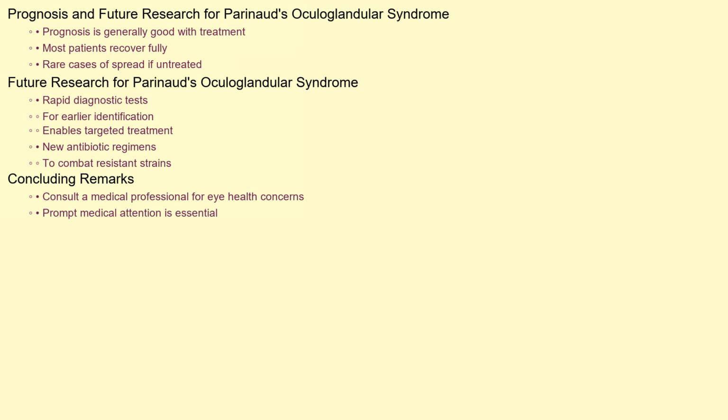The prognosis for Parinaud's oculoglandular syndrome is generally good. With prompt and appropriate treatment, most patients recover fully without any long-term complications. However, in rare cases, if left untreated, the infection can spread to other parts of the body. Recent research is focused on developing more rapid and accurate diagnostic tests for identifying the causative agents of POS, allowing for earlier and more targeted treatment. Studies are also exploring new antibiotic regimens to combat resistant strains of bacteria.